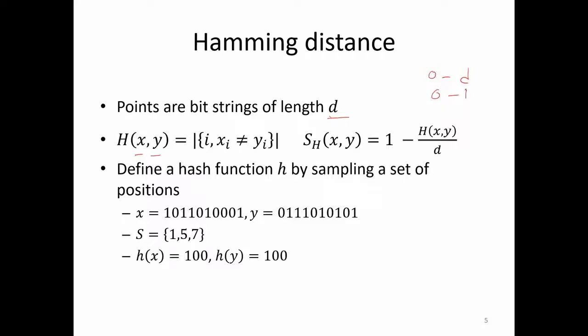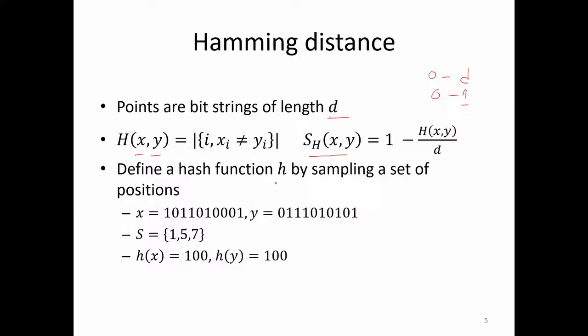And so this Hamming similarity, which is 1 minus h by d, is a similarity measure, again between 0 and 1. So basically the higher the measure, the closer the vectors are. 1 means all of the bits are the same. So the question is, can we have an LSH family for this similarity metric? And the answer is yes.